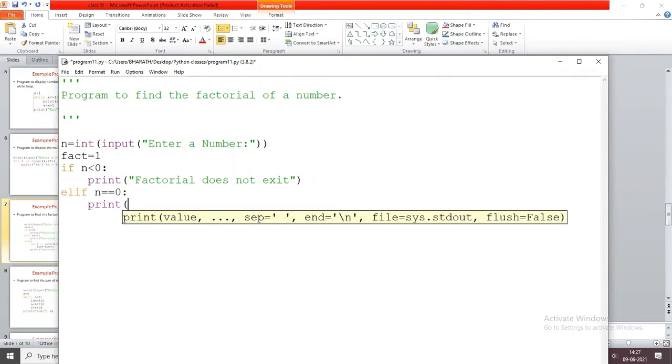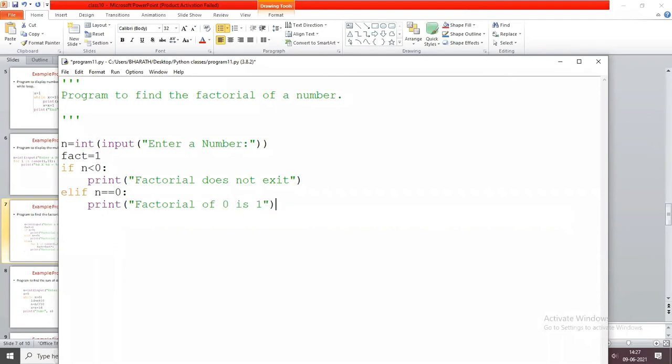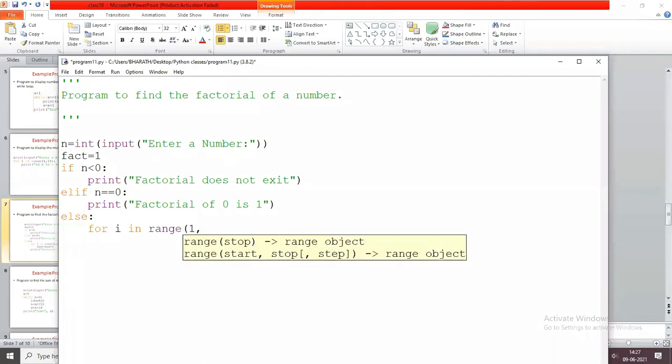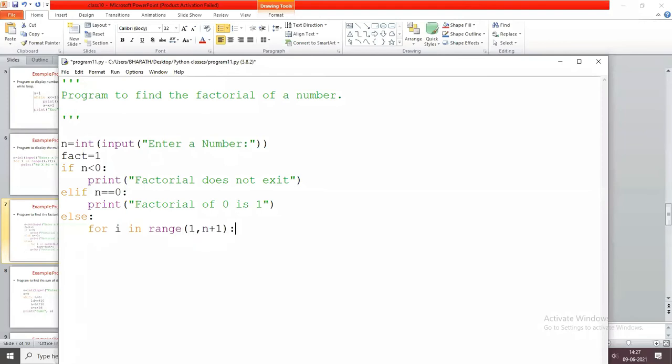And else if n equals 0, directly I'm going to print factorial of 0 is 1. Else it is a positive number. Now here I am going to write for i in range of 1 to n plus 1. You are going to take n plus 1 here.